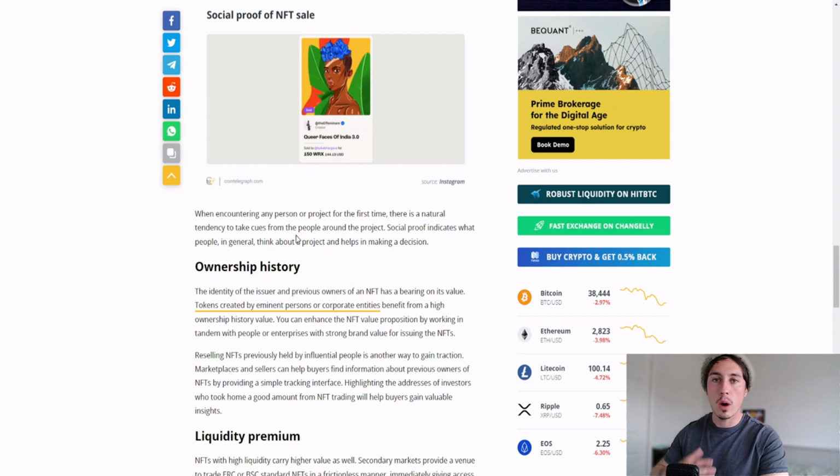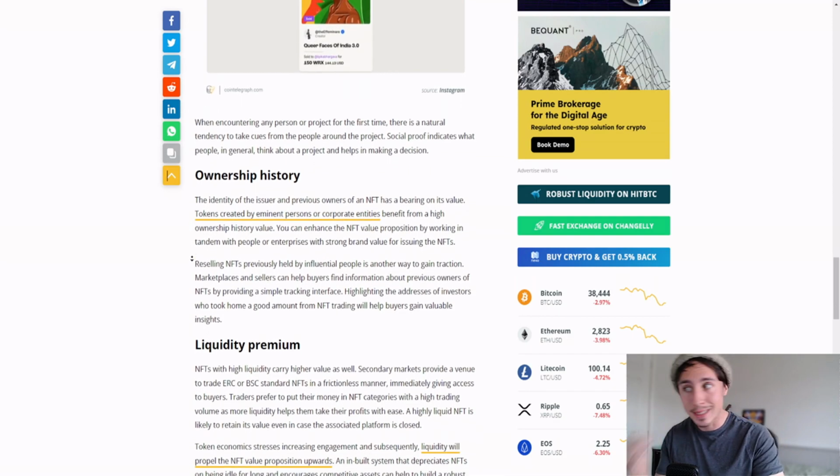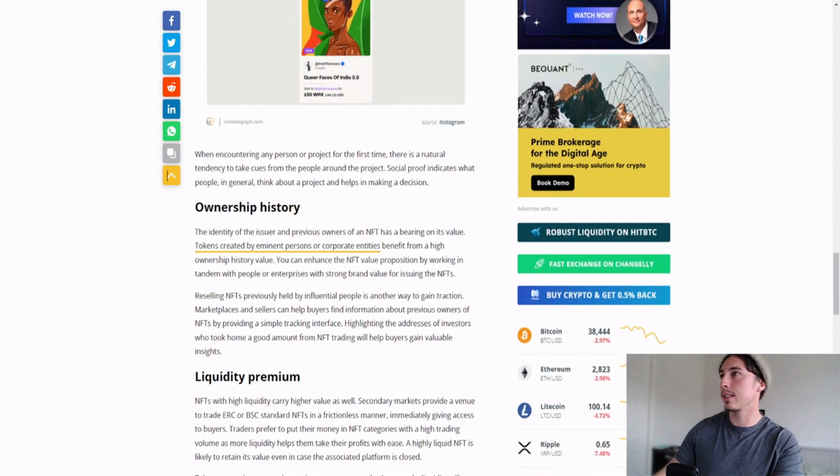I mean, who owned it previously? It's like a musician with a guitar. Sure, the actual material item itself might not be worth that much, but because of the ownership history, that can create value in itself. So it's pretty interesting to see.